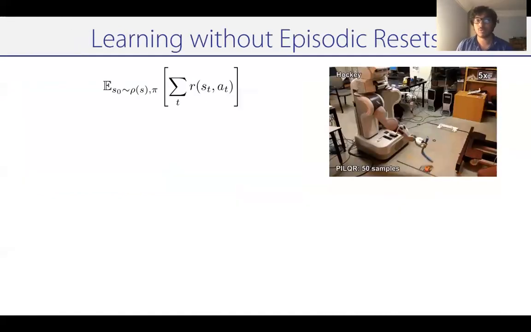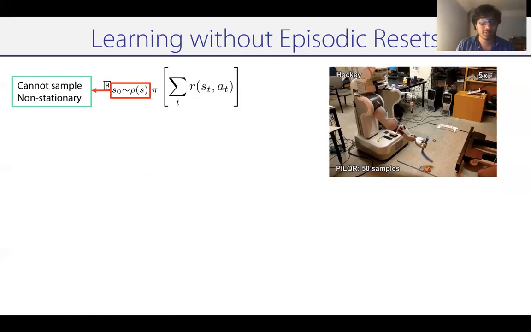So let's look at this problem of learning without episodic resets, what we call reset-free reinforcement learning, in a little more detail. Now, in a typical reinforcement learning setup, you're going to assume that you can sample an initial state from an initial state distribution rho. Then you can execute a policy in the environment to collect trajectories and maximize the sum of rewards in these trajectories. In a reset-free reinforcement learning setup, you don't actually have access to sampling and resetting from this initial state distribution, and instead, your initial state is completely determined by the trajectory that you executed right before. Therefore, you have an inherently non-stationary and difficult problem.